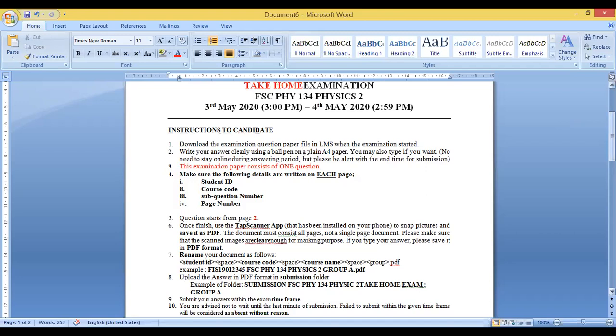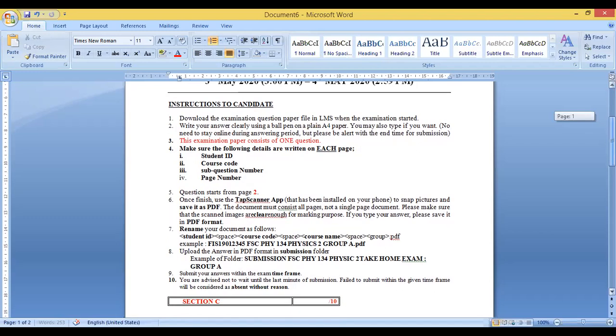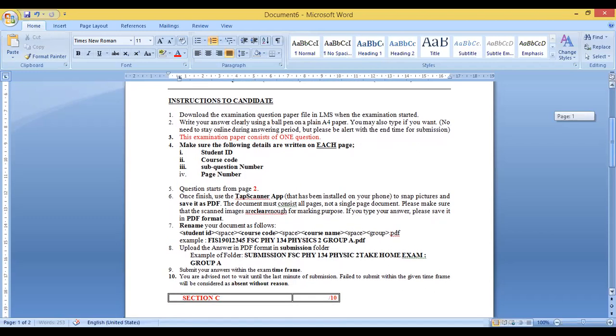Next, make sure the following details are written on each page: your student ID, your postcode, sub question number if you have one, and page number if you have more than one page. Questions start from page 2. Once finished, use the tab scanner application installed on your phone to snap pictures and save it as PDF.